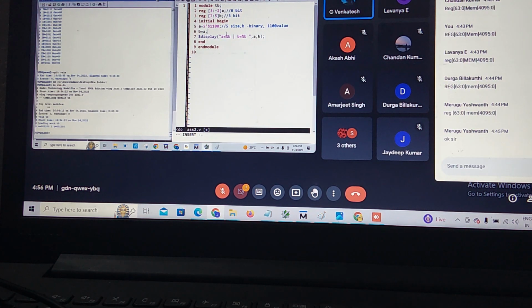In this, my A value is assigned to B. What is my B vector? Tell me what output will come here. I am writing here that A value will definitely come. Tell me what the A value and B value are.